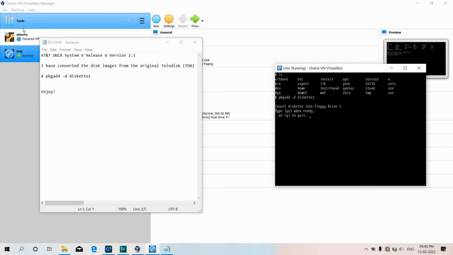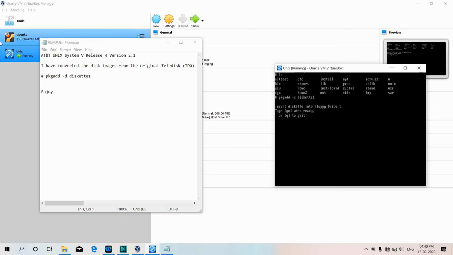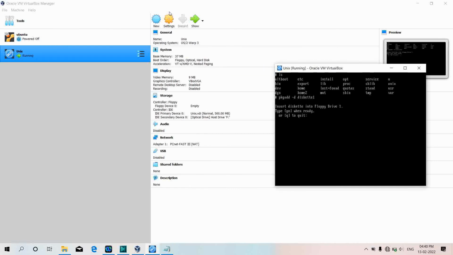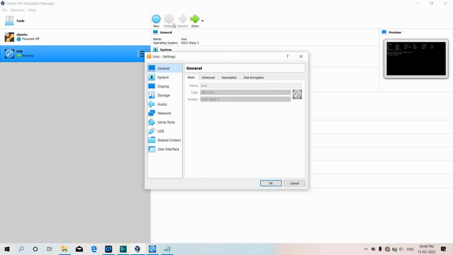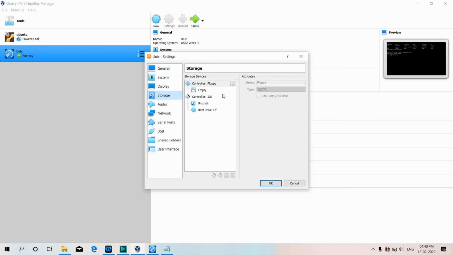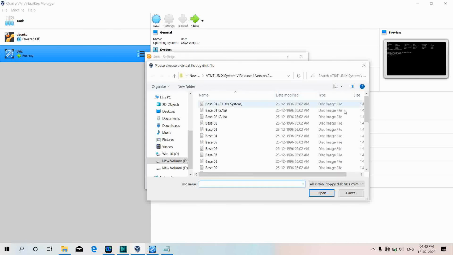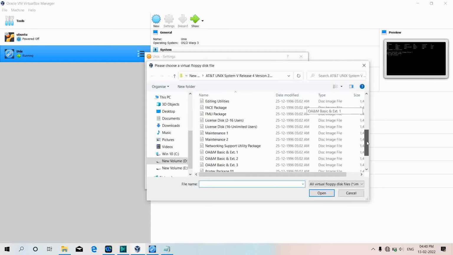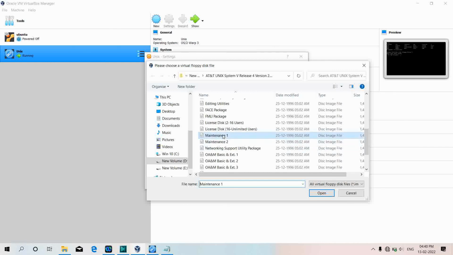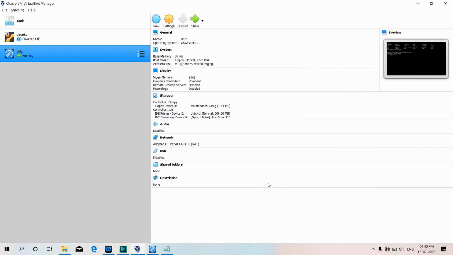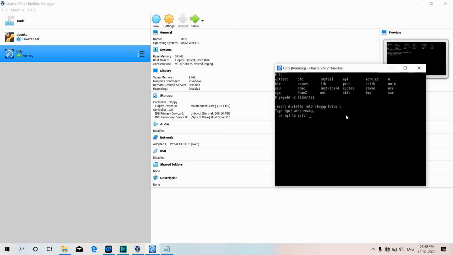Now it is asking me to enter the diskette into the floppy drive 1. So for this I'll go on setting and I'll add the diskette accordingly, and I'll click on setting, then on storage, then click on empty, and through this file I'll select this maintenance one file and I'll click on OK and then show.